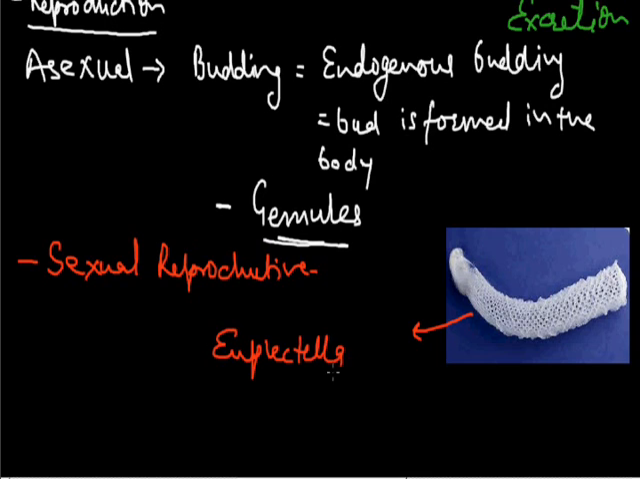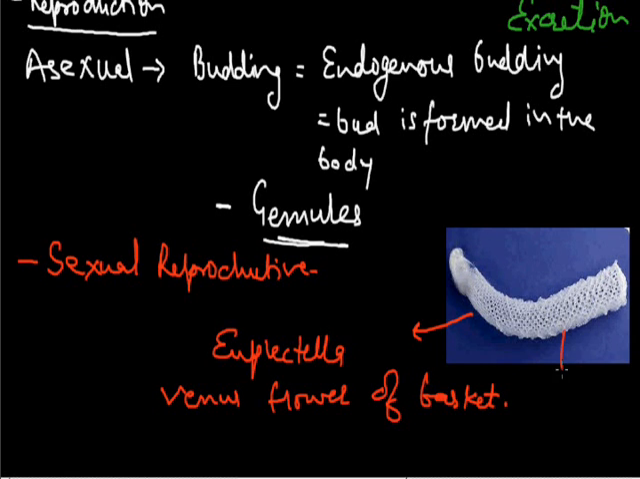We call it the Venus flower basket. It is a very beautiful animal. This animal has importance in Japan, where it is gifted at weddings and wedding anniversaries. So this is a very beautiful animal. This is the external structure. We call it a sponge. This is also a sponge.